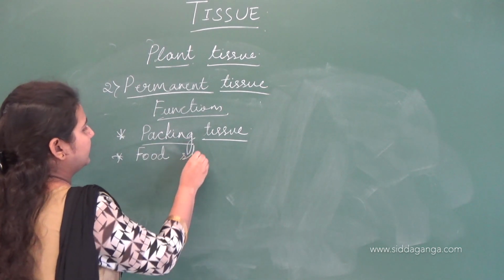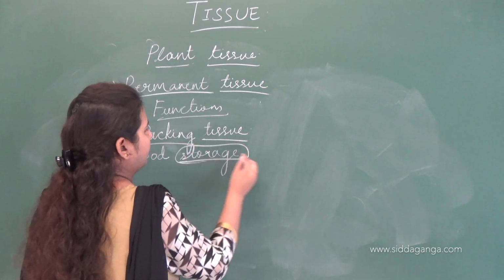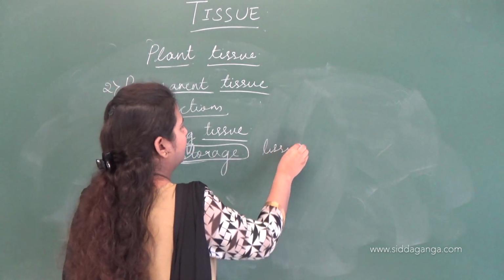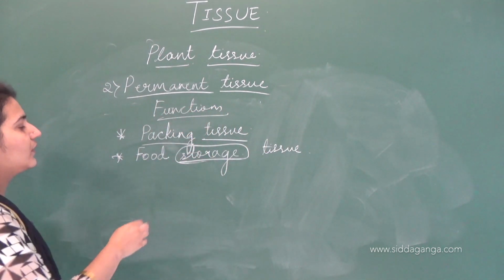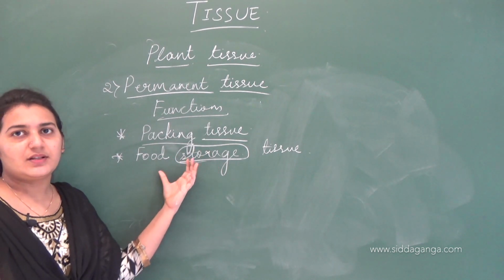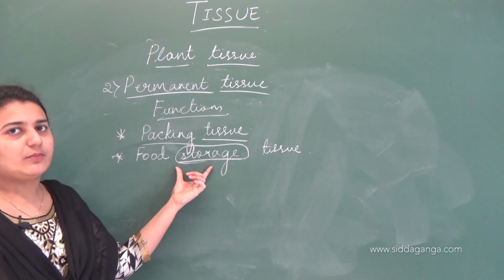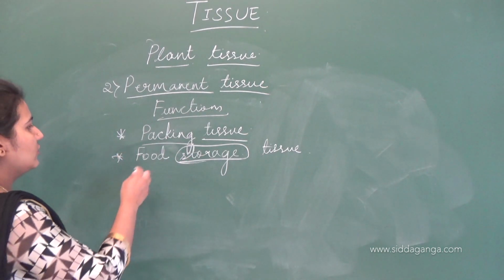And the major function of this is food storage. Do you remember, parenchyma is meant for storage of food. Okay, remember the term storage. This parenchymatous tissue is food storage tissue.